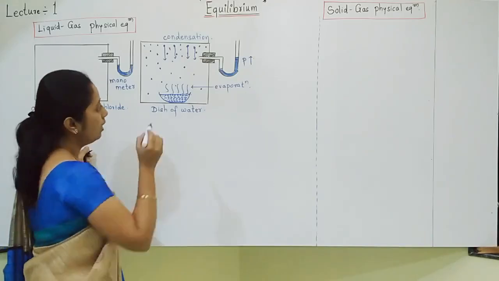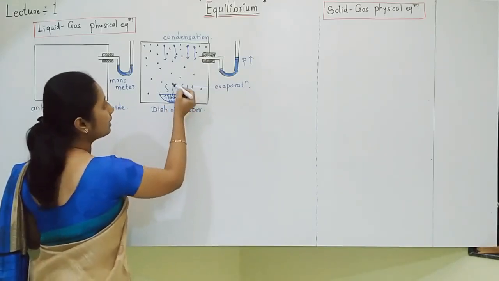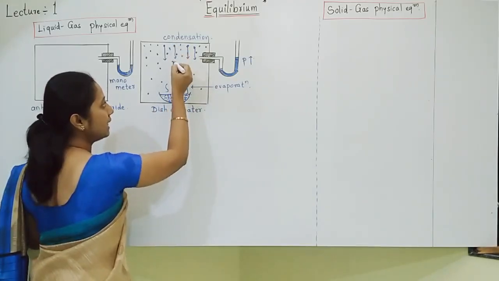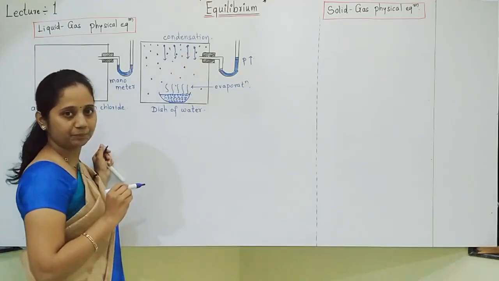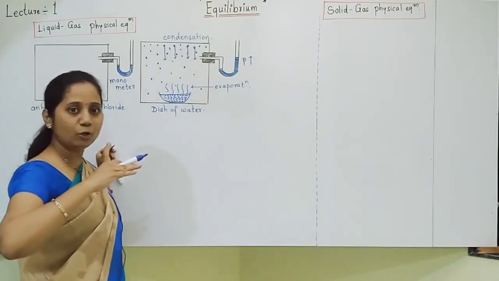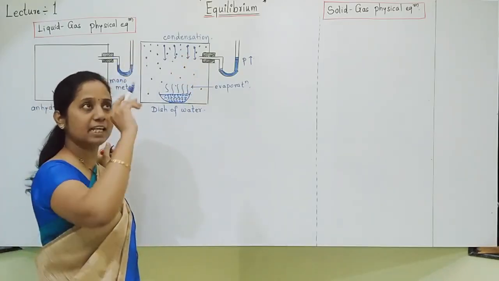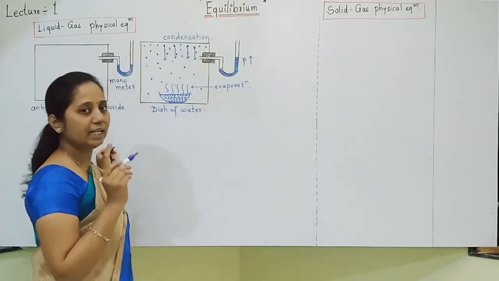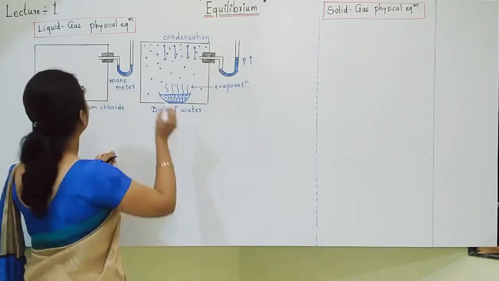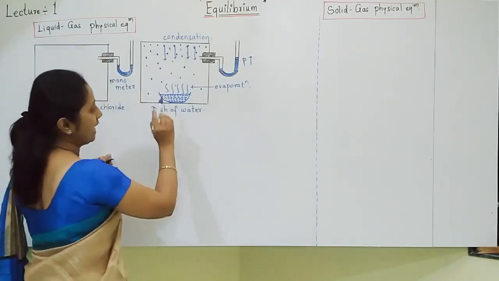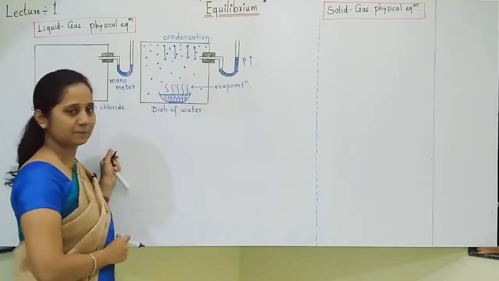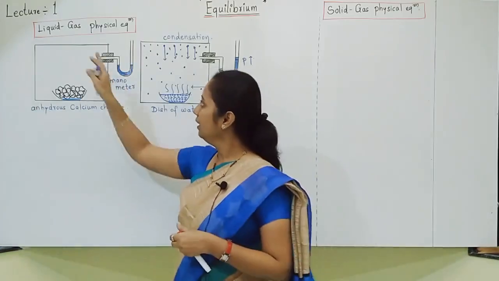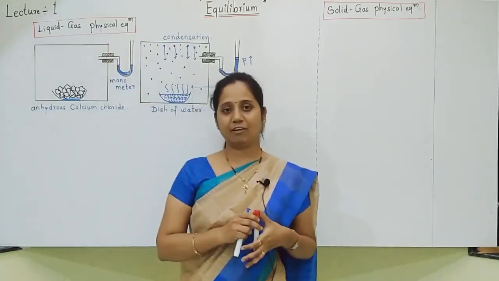And you can say that however much water is getting converted into water vapors, an equal amount of water vapors are condensing back into water. Understanding? However many molecules are getting converted into water vapors, an equal number of molecules are converting back into water. And equilibrium is reached between liquid and gas, water and water vapors. Understood? So this is how we have to explain liquid gas physical equilibrium.